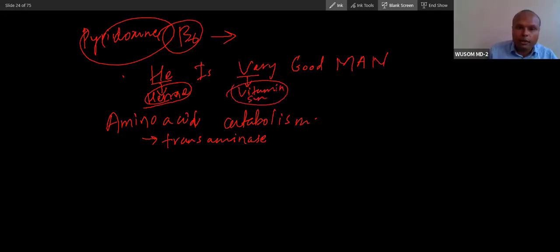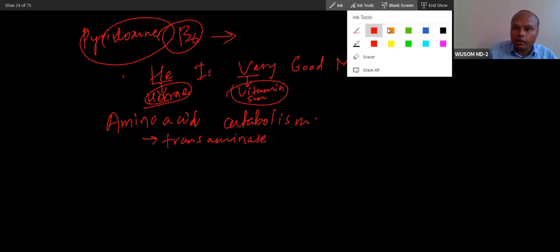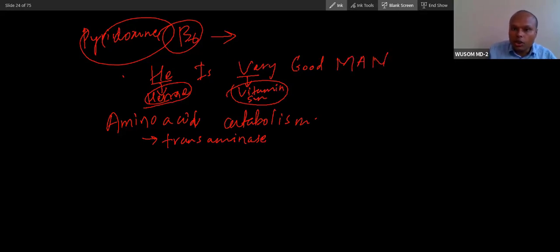You know which vitamin? Vitamin B3. And then G for glycogen synthesis, glycogen breakdown, glycogen phosphorylase. And A for amino acid catabolism.